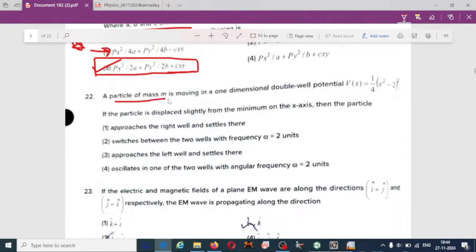Next one, a particle of mass m is moving in a one-dimensional double well potential V(x) equal to 1 by 4 (x squared minus 2) whole squared. If the particle is displaced slightly from the minimum on the x-axis, then for 22 the particle oscillates in one of the two wells with angular frequency omega equal to 2 units.